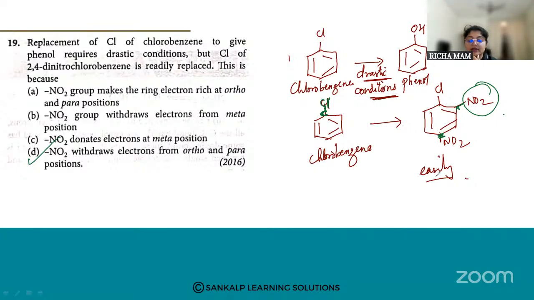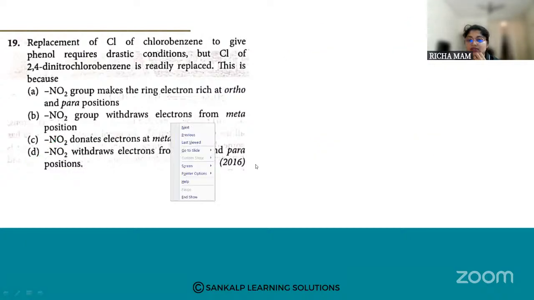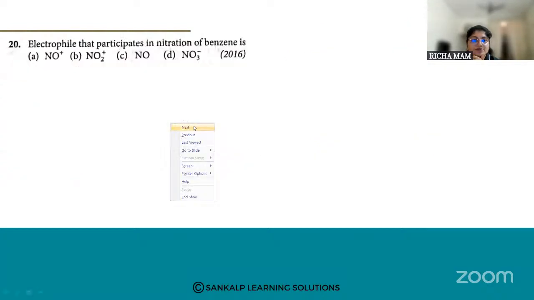Because nitro group is an electron withdrawing group, so it withdraws the electron from the carbon which is bearing the chlorine atom, at ortho and para position. So this is the answer, option D. Tejaswini has answered it already. Answer D, yes, good. So this was a question asked in 2016. Let us go for the next one.